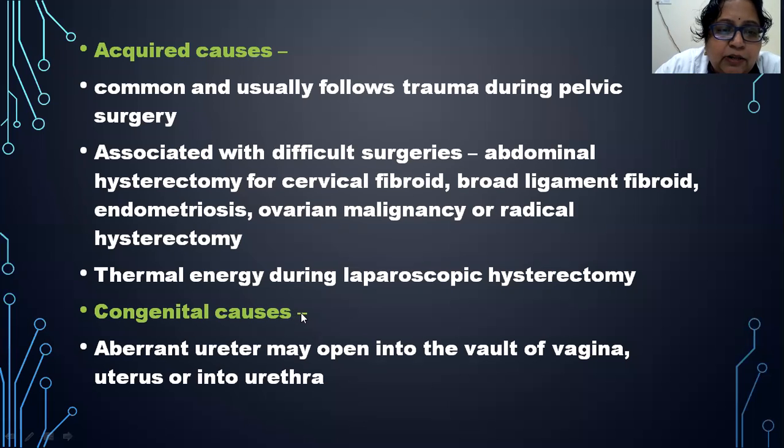And what are the congenital causes? Congenital causes are where there is an aberrant ureter which opens directly into the vagina or uterus or into the urethra. These are the congenital causes.